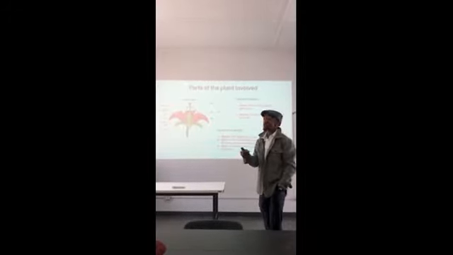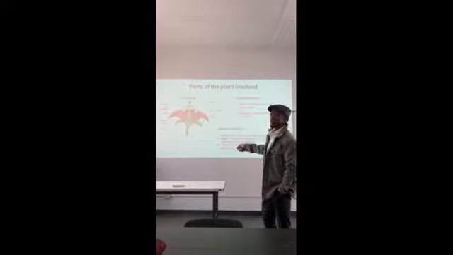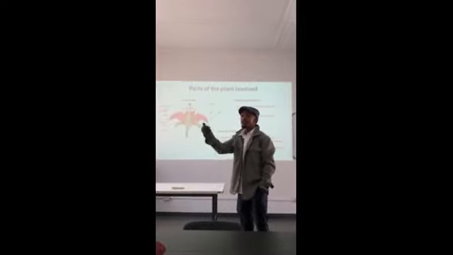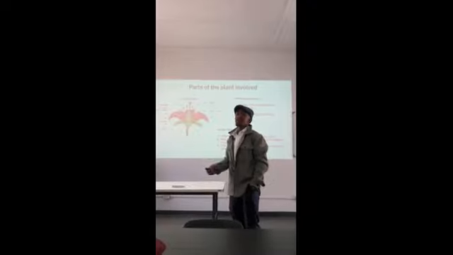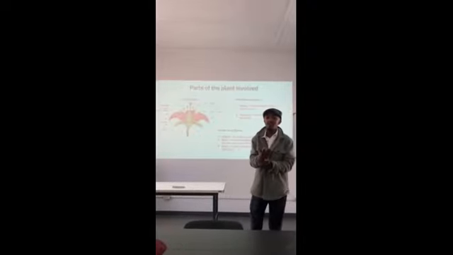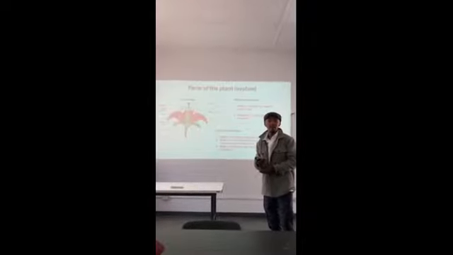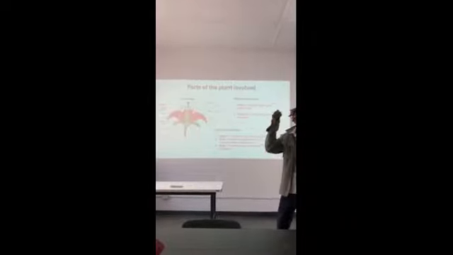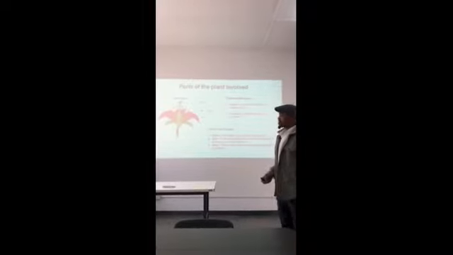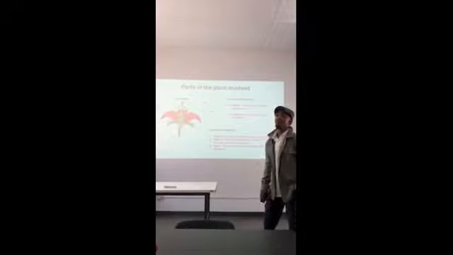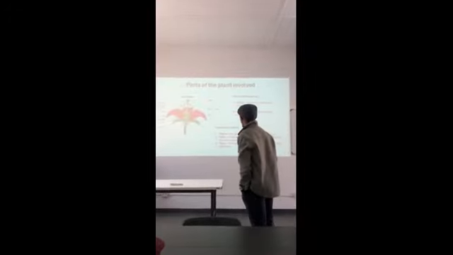With that attraction, these animals will go there to feed themselves. During that time of feeding, the pollen will be attached to that bee or that particular animal, and then it goes to another plant for successful pollination and fertilization.